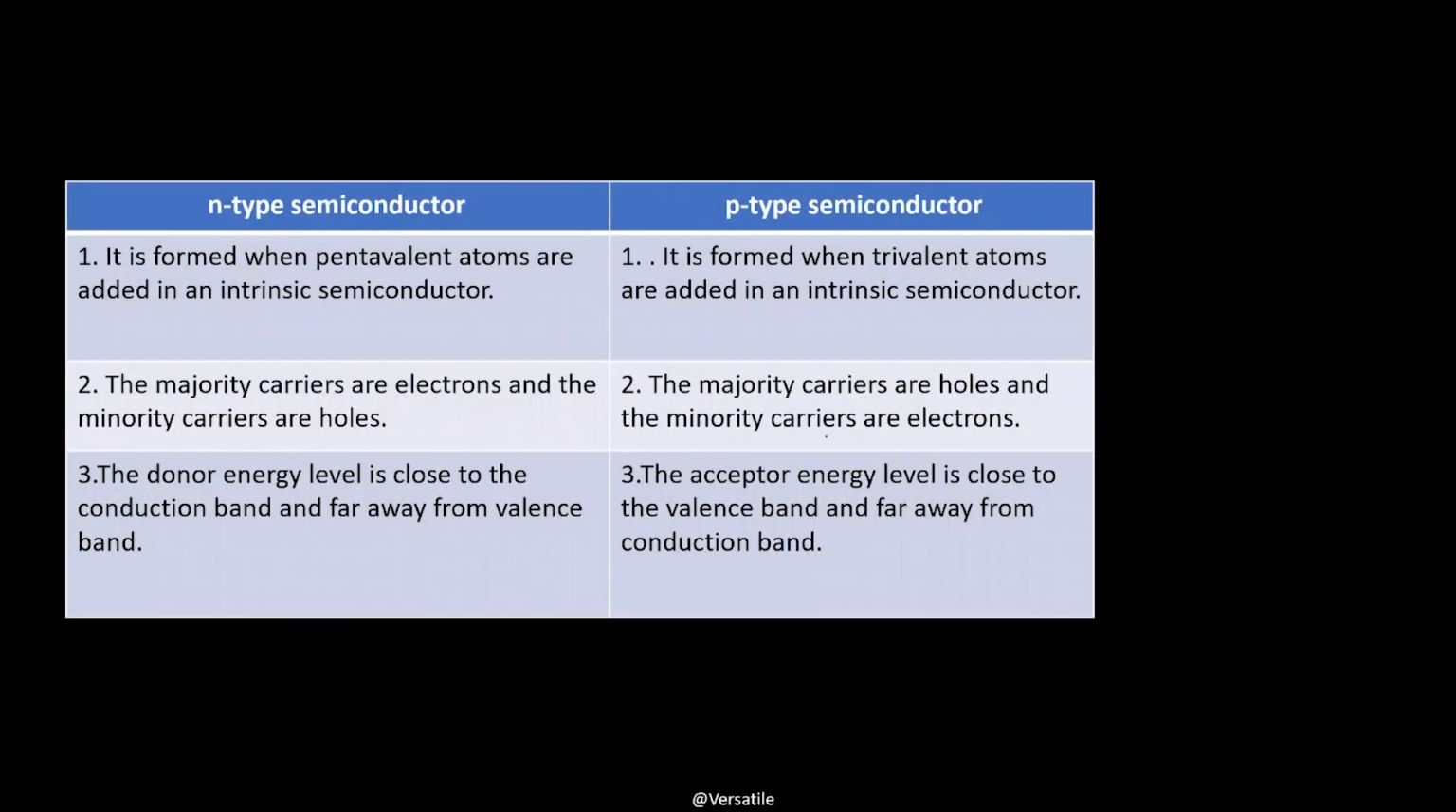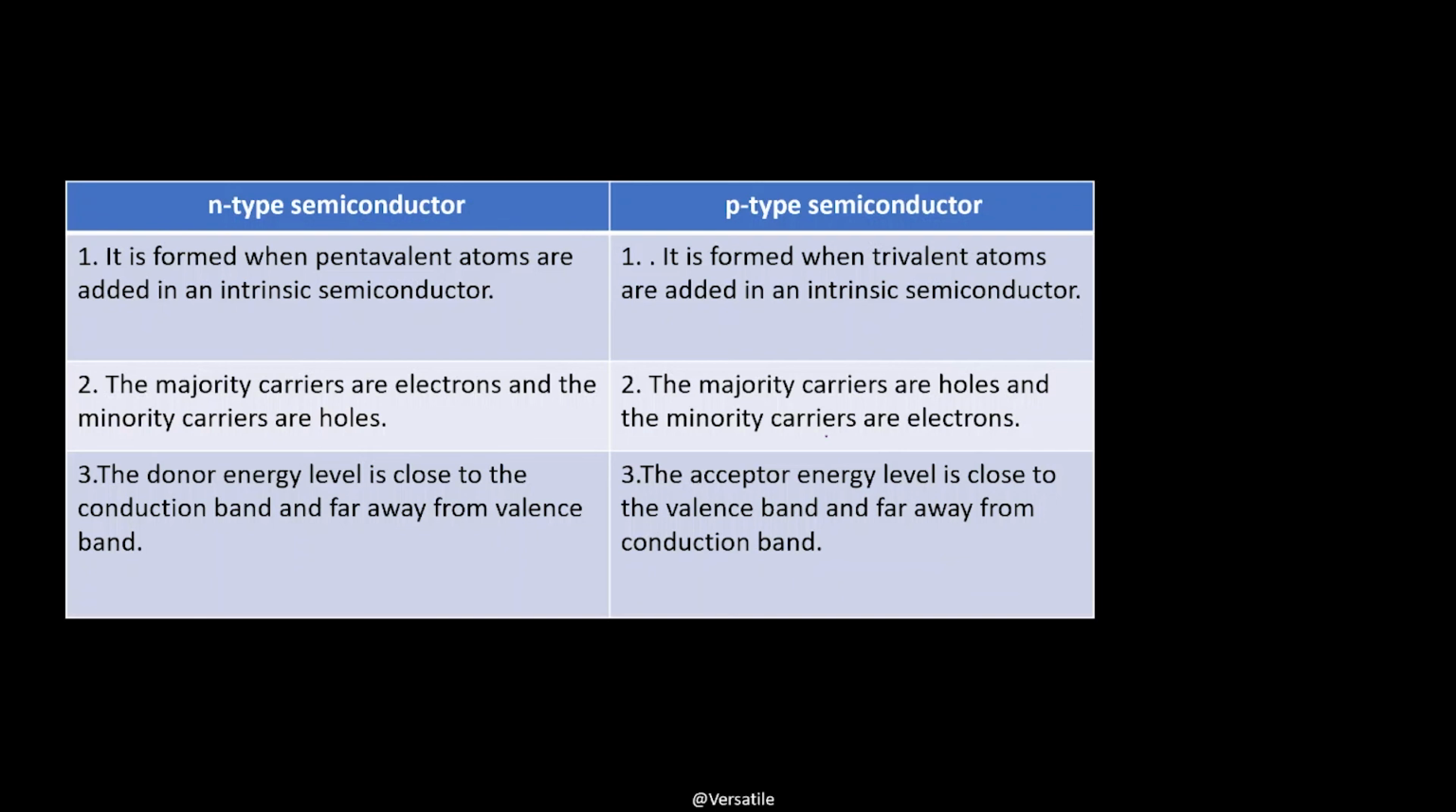Now let's see some differences between n-type and p-type semiconductors. N-type, it is formed when pentavalent atoms are added in an intrinsic semiconductor. P-type, it is formed when trivalent impurities are added in an intrinsic semiconductor. In n-type semiconductor, as we have already seen, the majority carriers are electrons because there will be excess free electrons, and the minority carriers are holes. Whereas in p-type semiconductor, the majority carriers are holes and the minority carriers are electrons.